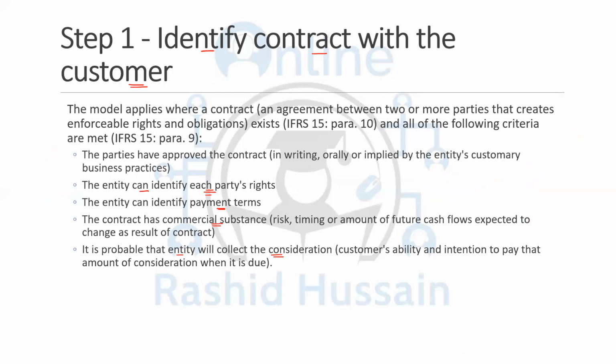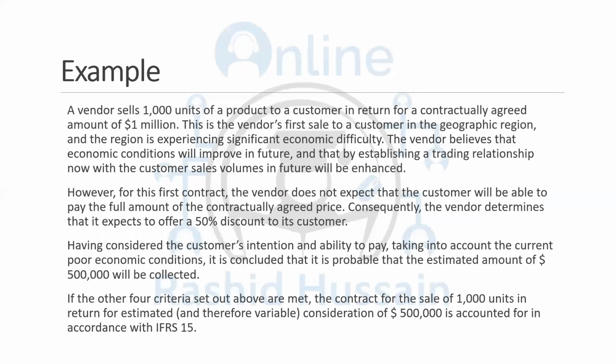Previously, under IAS 18, you recognized the revenue, and when the customer was not paying, you recorded it as a bad debt. Now, IFRS 15 has changed this principle: if from the very start, at the inception of the contract, you think you won't be getting any amount from the customer, then you are not going to record the revenue. So this is the provision within IFRS 15, that it is probable that the entity will collect the consideration. That means the customer's ability and intention to pay that amount of consideration when it is due. And when you think that at the start of the contract the customer won't be paying you anything, then you will not be recording any amount within the contract.